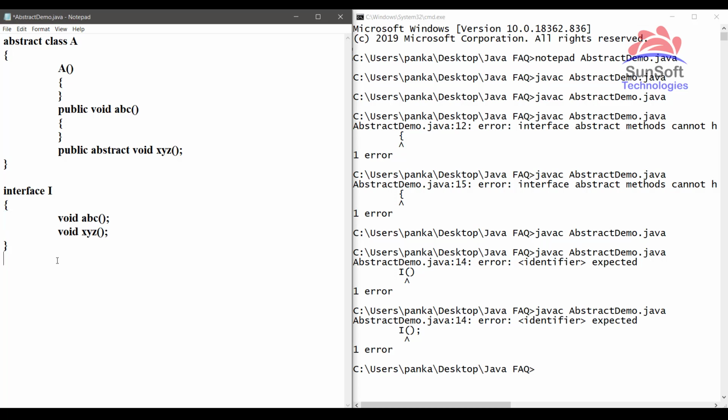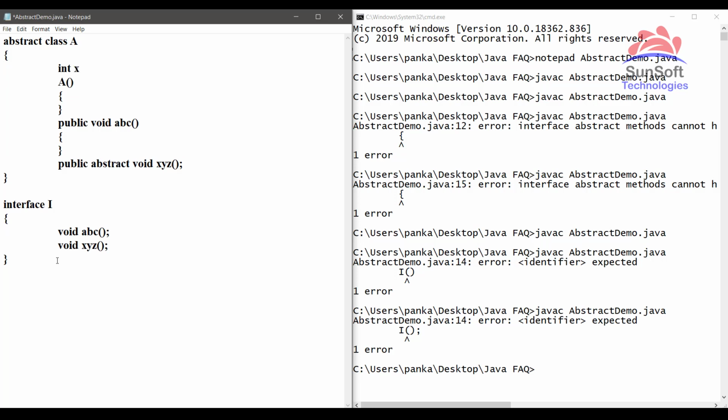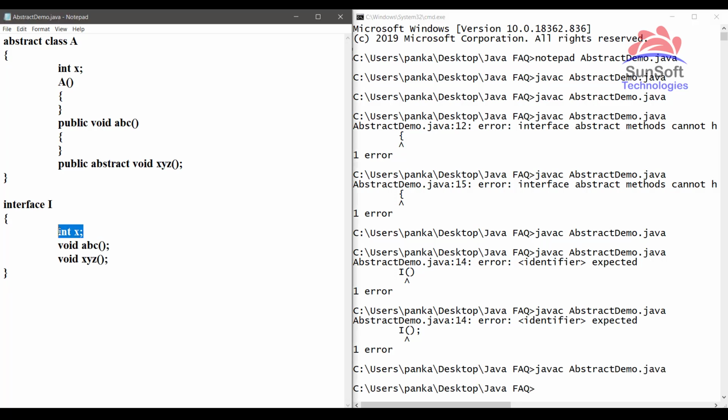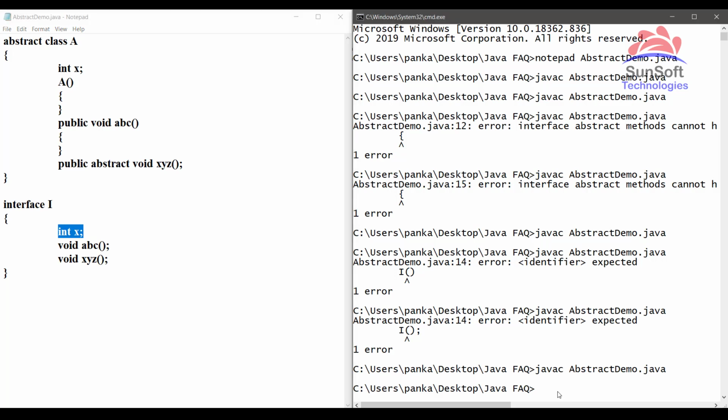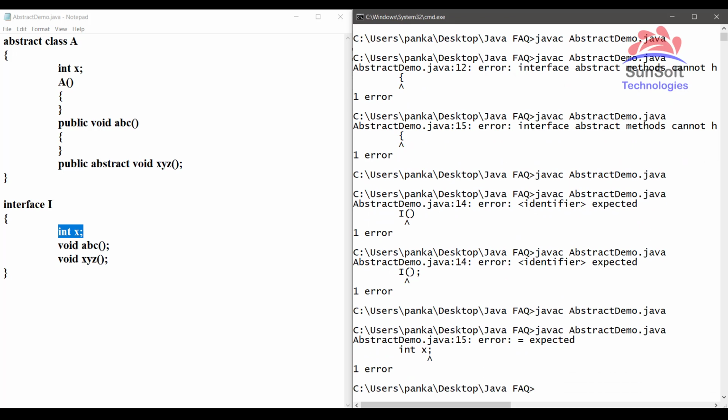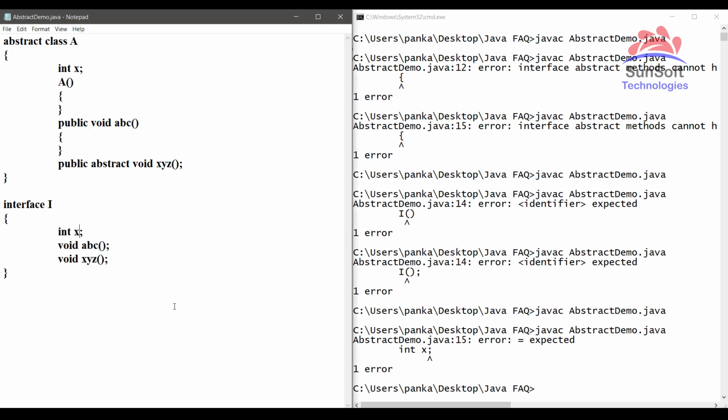Now, the third difference: an abstract class can have instance variables. Let's take an int x variable, and now if I compile this code, javac AbstractDemo, see, it is compiling. Similarly, if I have an int x variable in an interface, I will get an error, because interface variables are by default static and we don't have any constructor. So it must be initialized at the time of declaring the variable itself.